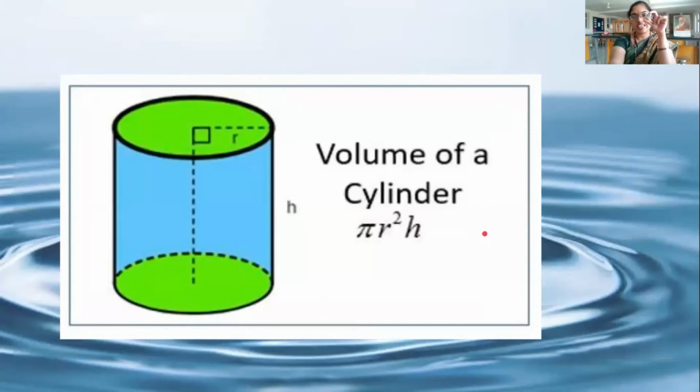But how can I say this stone is in the shape of a cylinder or a sphere or a cuboid? No, it doesn't have any particular shape to calculate volume. So how to calculate the volume of a stone?